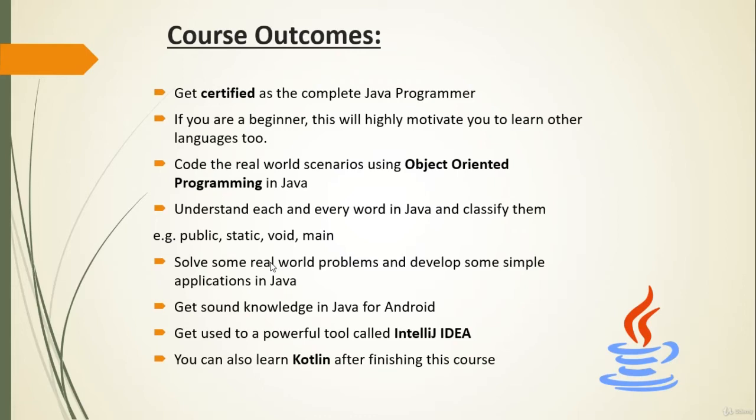Again, you can solve some real world programs and develop some simple applications in Java using the Java user interface, which you can start learning after this course. And get a sound knowledge in Java, because after taking inheritance and anonymous classes, you'll get sound knowledge in Java, so that you can use that knowledge to develop an Android app. And that is lively updated after 1 month of this course.